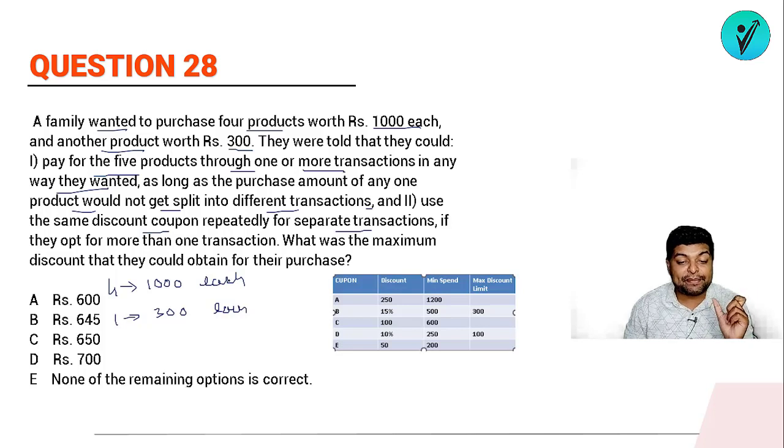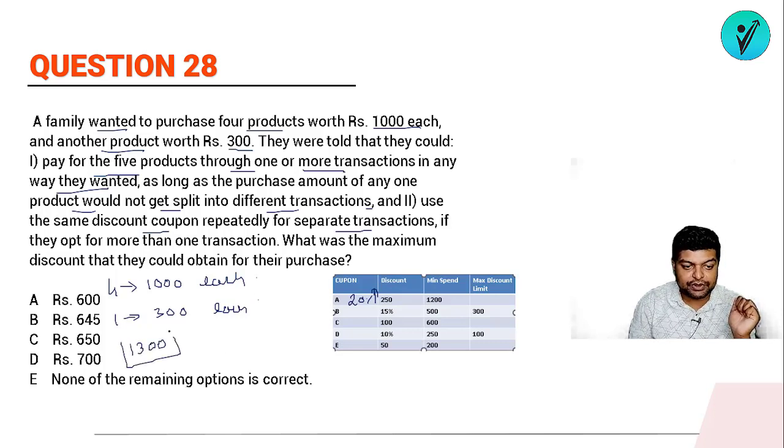ठीक है, तो देखो सबसे पहले आप देखो मैक्सिमम डिस्काउंट किसमें मिल रहा है. In this I am getting nearly more than 20% off discount. ठीक है, यहां पर मुझे 20% से ज्यादा का डिस्काउंट मिल रहा है. So obviously I'll try to use this. So if I have to use this a discount of 1200, so what I'll do, I'll take a product of this and a product of this, और मैंने दोनों को क्लब कर दूंगा. So मेरे पास effective price क्या हो जाएगा, it will be 1300. I've taken one product of this and this one, so total price will be 1300.